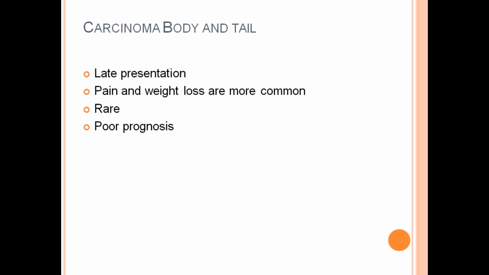Rare incidence. Poor prognosis. Rare tumors, most of the times poor prognosis.